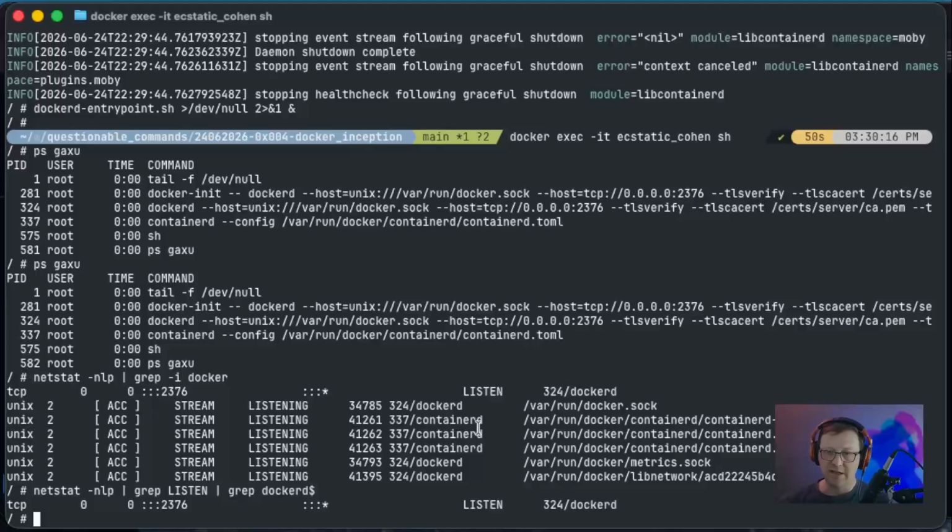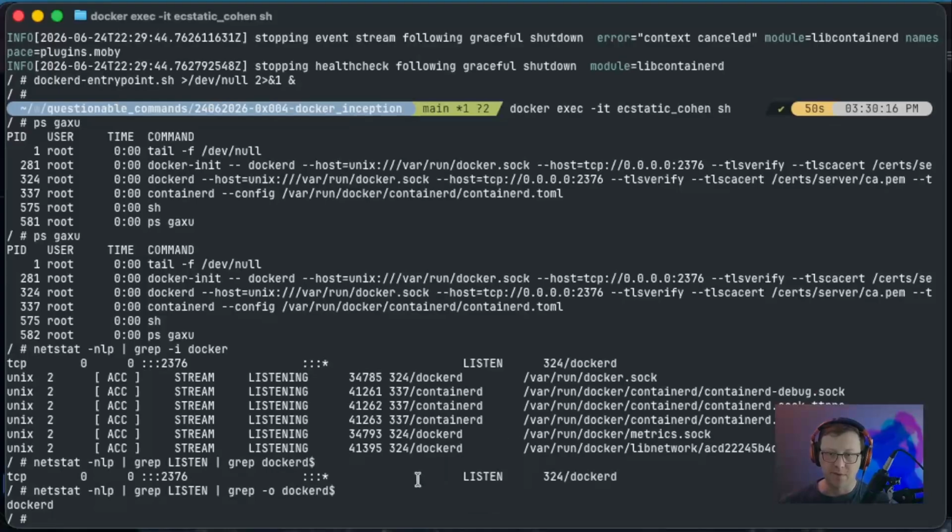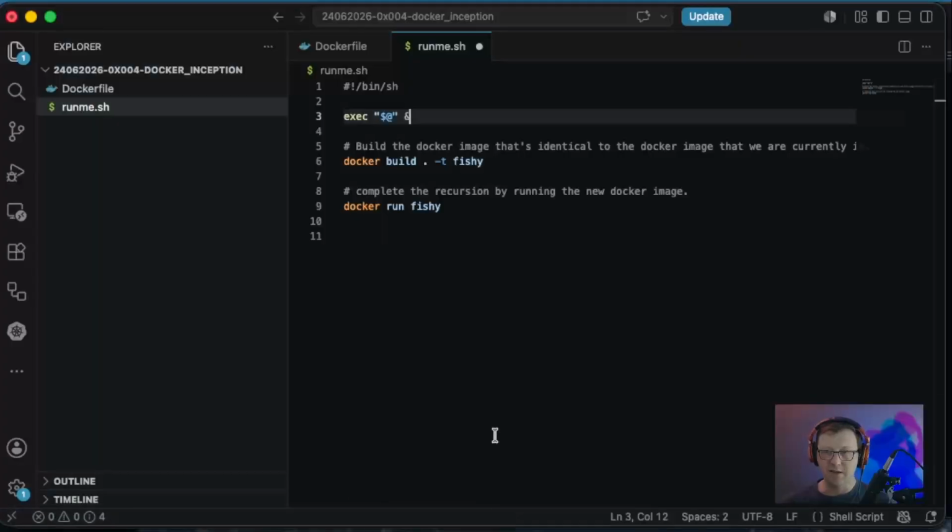There it is. And let's make sure that our output is going to be easy to test on. Let's give -o, which is only going to give a dockerd that is at the end of the line, or very literally this part of the output. And there it is. Okay, so we know what we can test on. So let's go back to here into the runme.sh script.